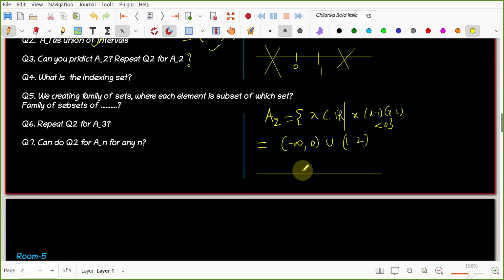So can you hear me? No, I can hear you. How did you get this? What algorithm did you use? By the set which we have made, we can see that x is smaller than 0 and x minus 1 is also smaller than 0. It means x is smaller than 1. So we got 0.